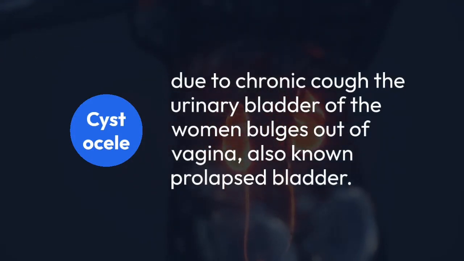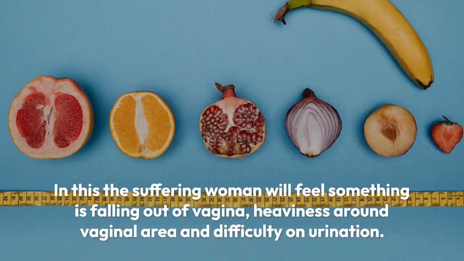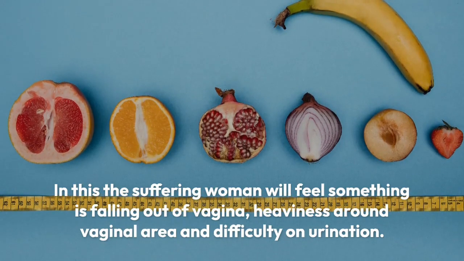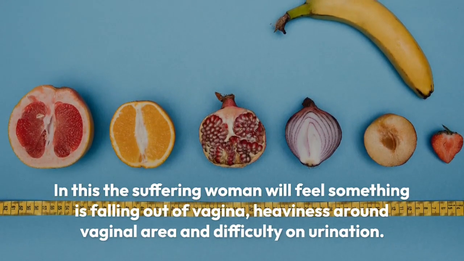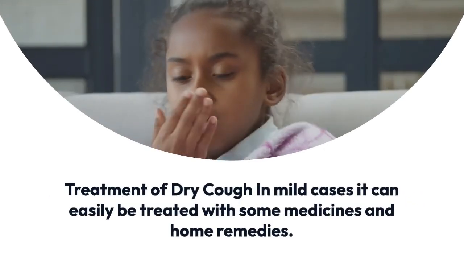Due to chronic cough, the urinary bladder of a woman bulges out of the vagina, also known as prolapsed bladder. In this, the suffering woman will feel something is falling out of the vagina, heaviness around the vaginal area, and difficulty in urination. Treatment of dry cough.